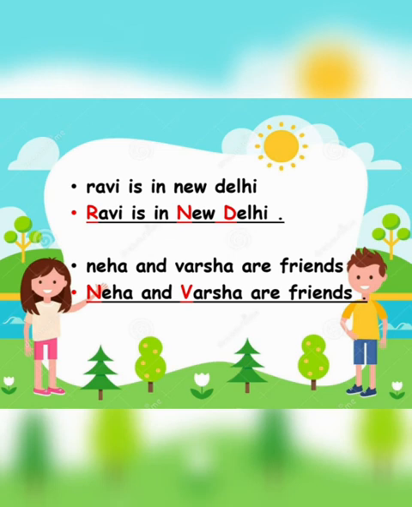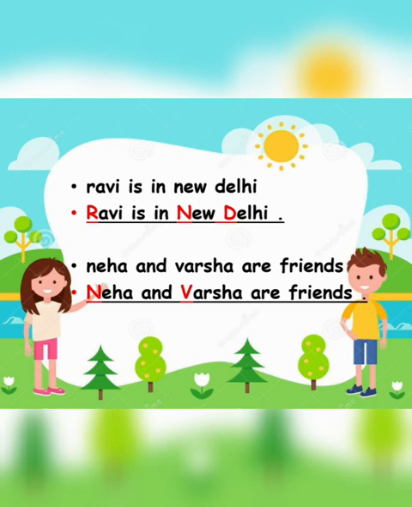And in the same way, New Delhi is a place. So what will we do? We will write N of New and D of Delhi in capital. Okay, right? And then at the end, when we put a full stop, then our sentence will be completed. Okay. And the last one, it is also very important. Okay. Let's have a look.